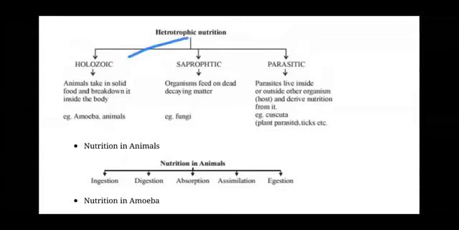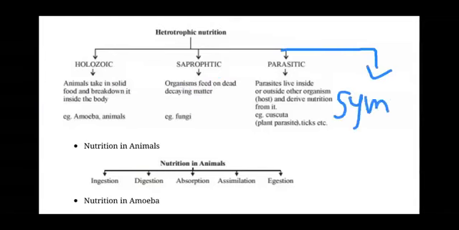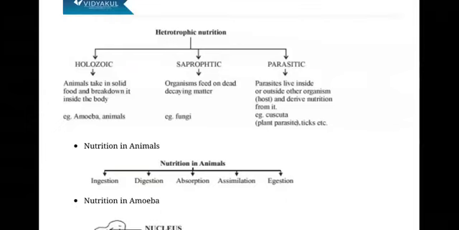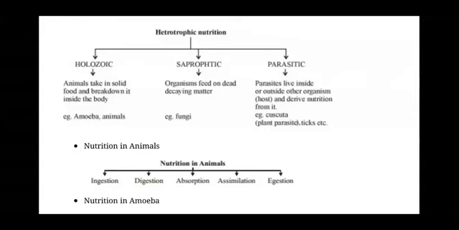So the heterotrophic mode of nutrition, children, is categorized into many types. The one is parasitism, that is the parasitic mode of nutrition, the saprophytic mode of nutrition, and the holozoic mode of nutrition. And one more is there, which is not mentioned here in the flow chart, called the symbiotic mode of nutrition. So today I will just give you an introductory part of all these, then from tomorrow onwards, we will start discussing in detail the types of heterotrophic mode of nutrition.